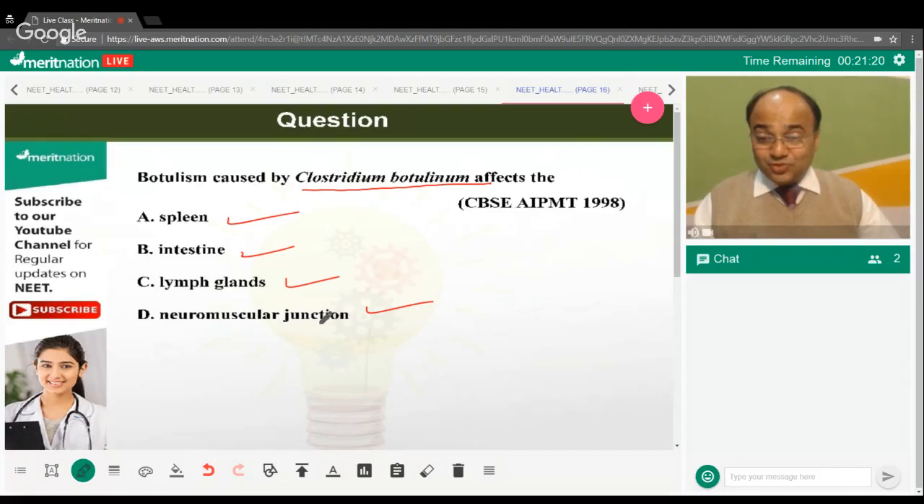So, neuromuscular junction. See, Clostridium botulinum releases a toxin, and that toxin inactivates the neuromuscular junction, especially of many skeletal muscles. So, Bushra, the answer is option D here. Yes, Parul. Tushar, it is option D. So, I hope all of us will remember that. Yes, yes, Ritik. You know it. Botulinum.